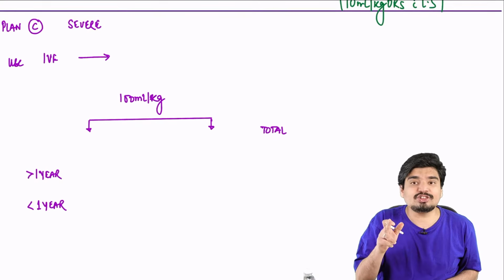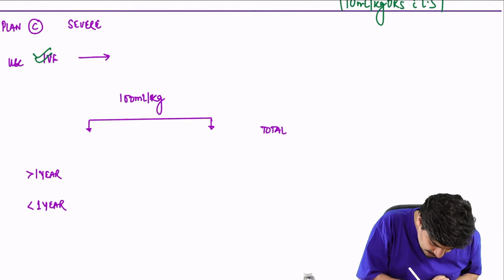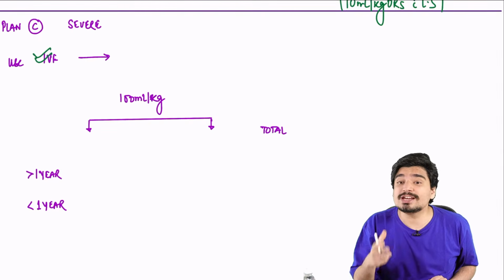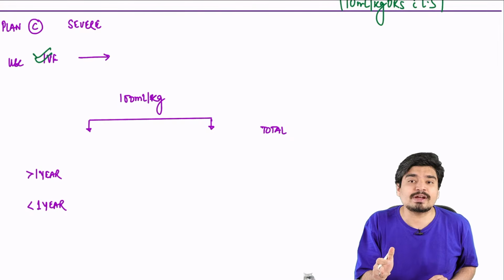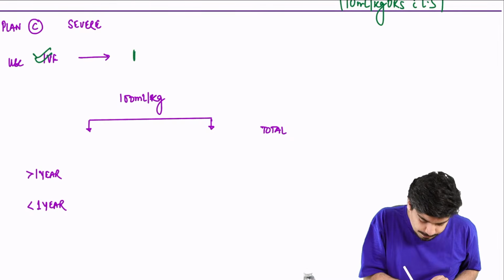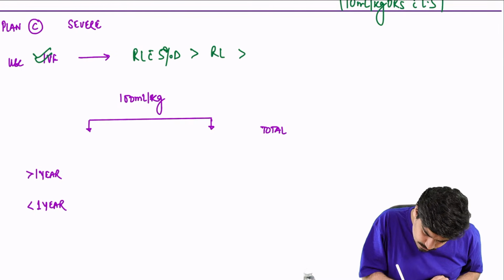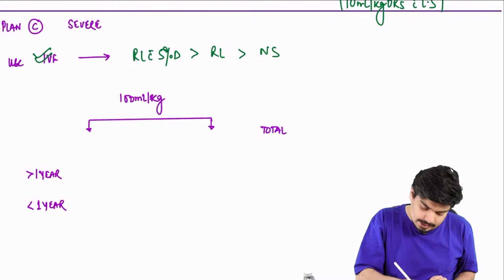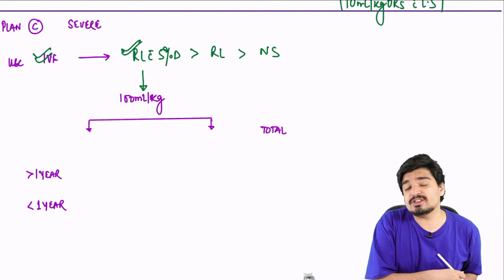In severe dehydration, the child is lethargic and not able to drink, so you have to use IV fluids. How much IV fluid? He has lost 100 ml per kg, so you have to give 100 ml per kg of IV fluid. Which IV fluid? We prefer RL with 5% dextrose over RL, over NS. Anyone can be given, but the best fluid is RL with 5% dextrose. 100 ml per kg needs to be given.